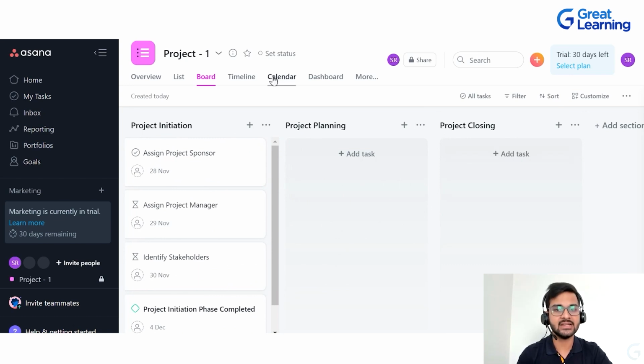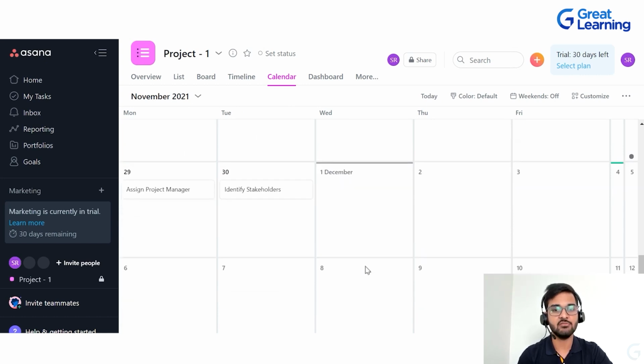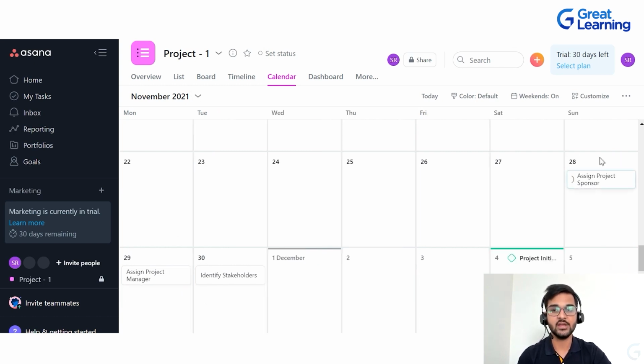Now talking about the calendar view, if you click on the calendar view, you will be able to change the months. So for example, I want to talk about October, November. You can just click on those months and you will be able to see. Now all these dates are given. You can see what the due date is for a particular task. So for assign project manager, this is the month November we are talking about, so the due date is 29th November. And for identify stakeholders, the due date is 30th November. Similarly, if you go ahead, you will be able to see the due date for the other tasks.